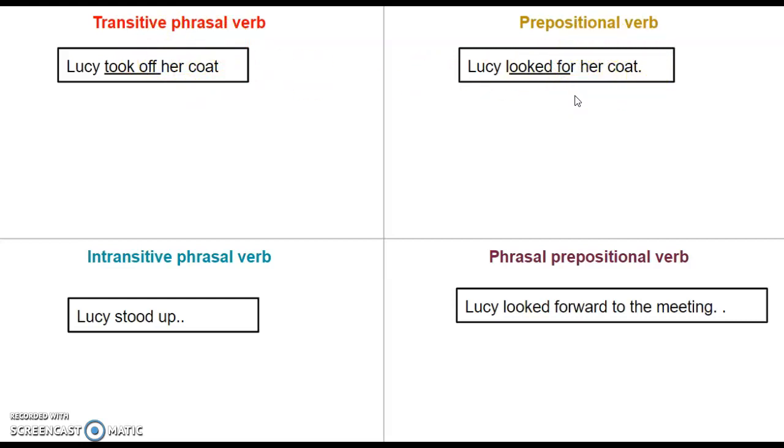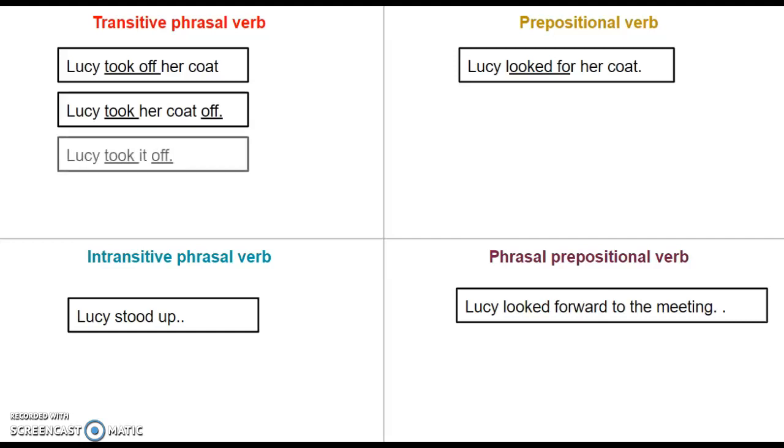But they're different. Why? Because I can say Lucy took her coat off, and I can say Lucy took it off. Can I say that? And can I say Lucy looked her coat for? Can I say that? No, I can't. So they are not the same.